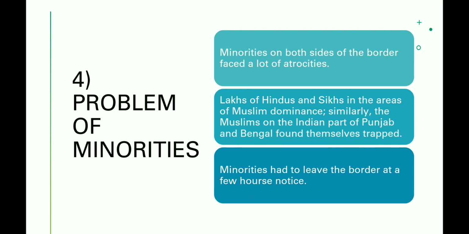Minorities means those who might not be Hindu or Muslim, or in the Hindu majority areas where Muslims were there, they were the minorities, or in Muslim dominated areas where a few Hindus were there, they are the minorities. So those people had to face a lot of atrocities, okay.